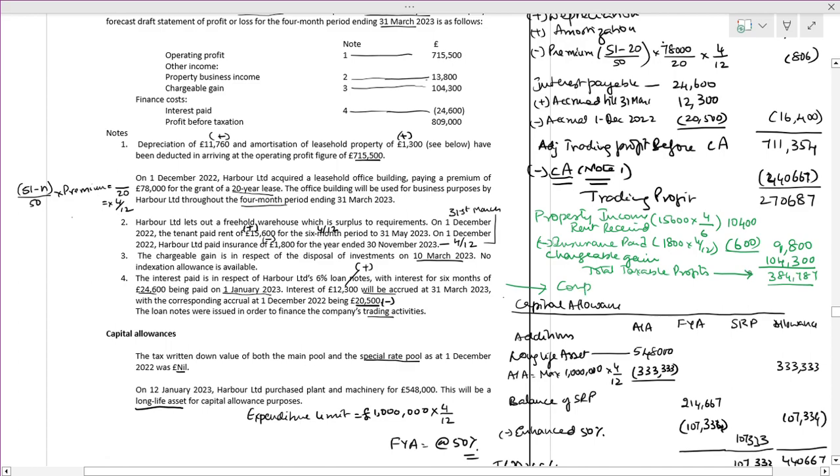The corporation tax is at the rate of 19%. 384,787 times 19 comes to 73,109, or you can say 73,110.